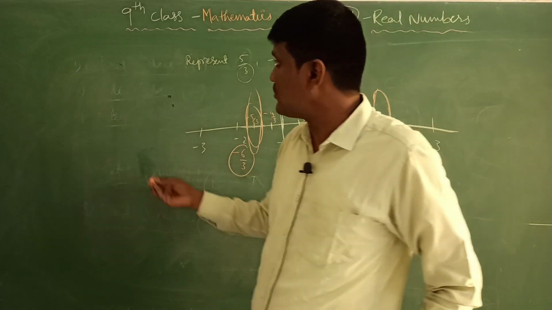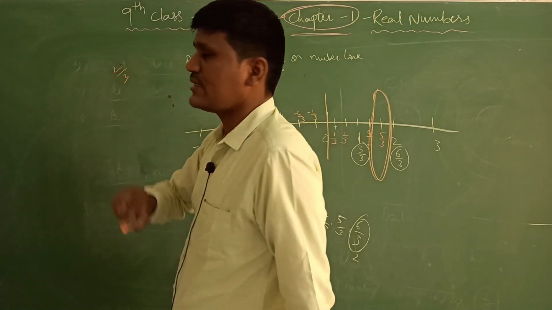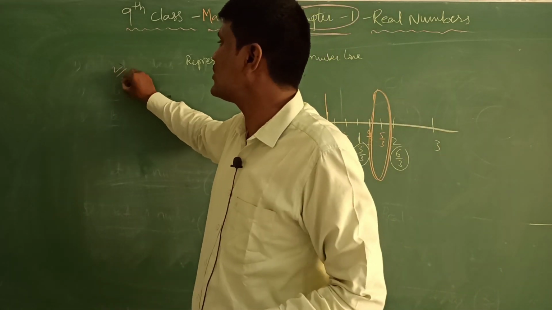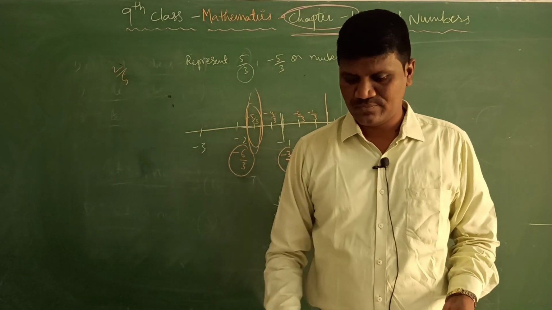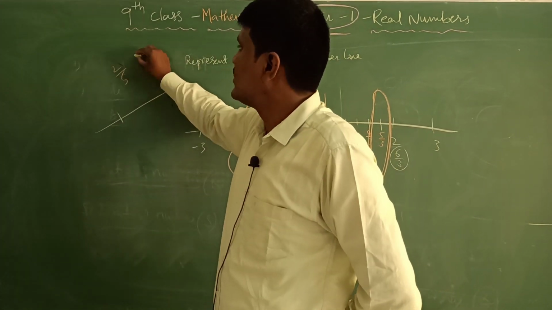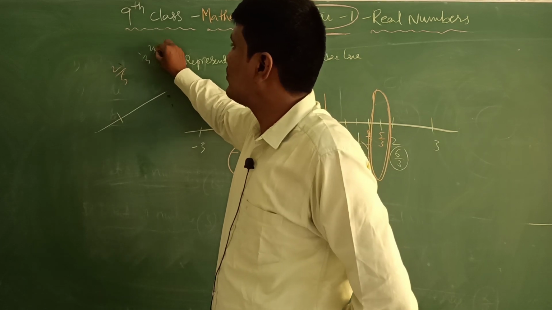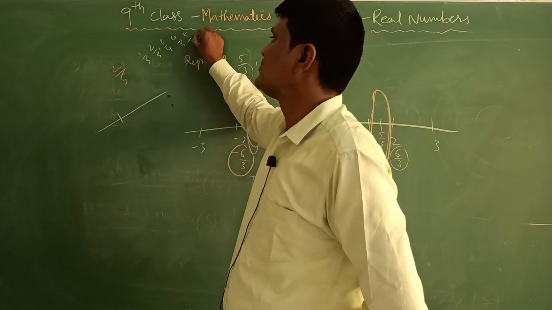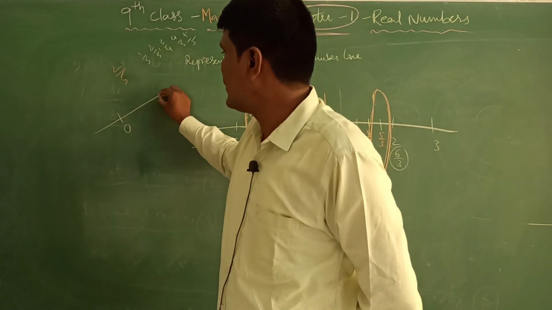Suppose let us take one more example. What is 2 by 3? Or else you take 2 by 5. How to represent 2 by 5 on the number line? So 2 by 5 is nothing but 1 by 5, 2 by 5, 3 by 5, 4 by 5, 5 by 5 like this. So this is 0 and this is 1.